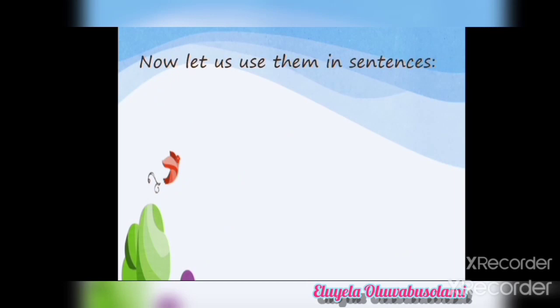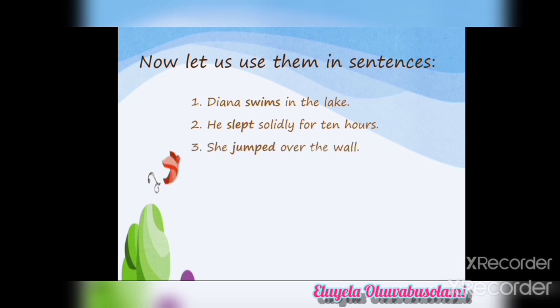Now let's use them in sentences. Diana swims in the lake. What action? She swims. He slept solidly for 10 hours. What action has he performed? He slept solidly for 10 hours. She jumped over the wall. What action? What has she done? She jumped over the wall.